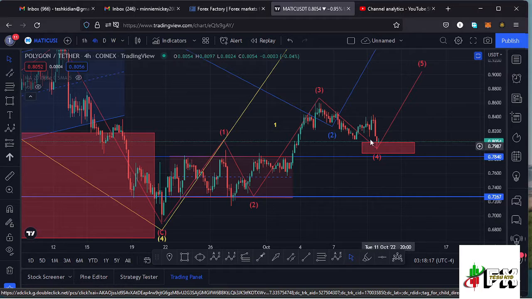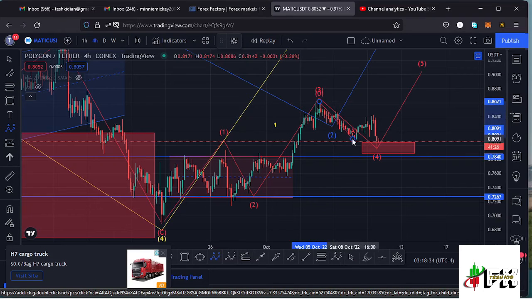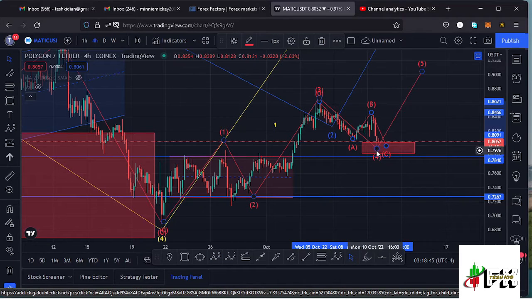There is a wick that has hammered into that target area right here, so there is a possibility this is a wave 4 that we are seeing over here, and because a wave 4 is a corrective wave, I also expect to see an ABC corrective movement, and we can see such a movement right here, having this as the wave A, then a wave B, then a wave C, which has made a low at around the $0.79 mark, so there is a possibility this is a wave 4 to the lower side.